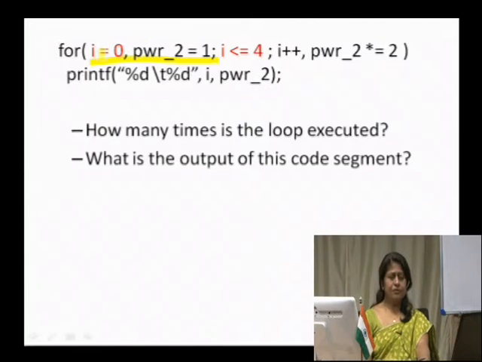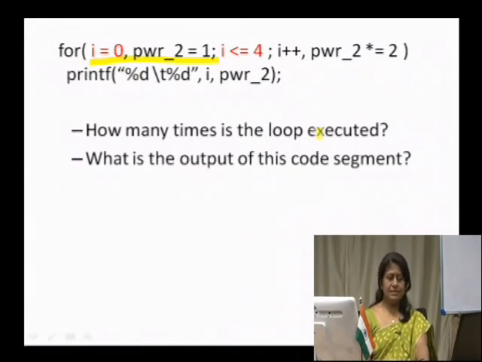Within the for statement, that is the loop, you have a printf statement where we are trying to print the values of both these variables, I and power2. So, my question is, how many times is this loop going to be executed?